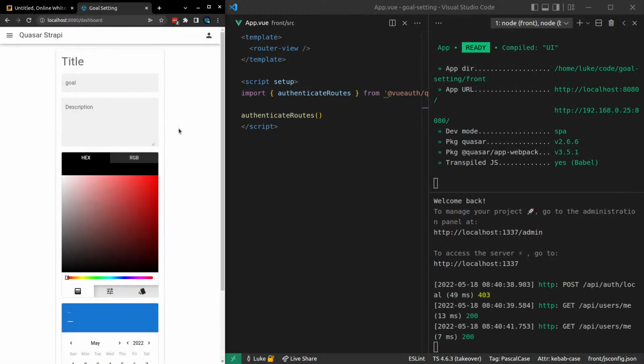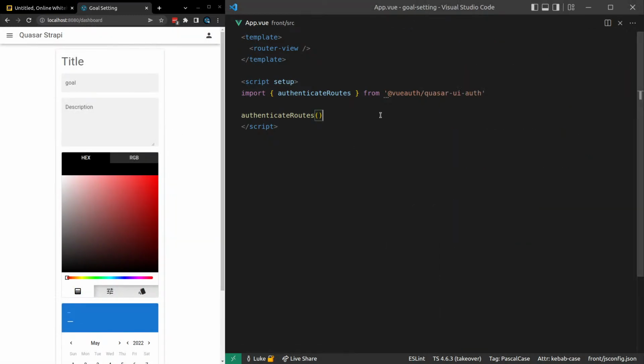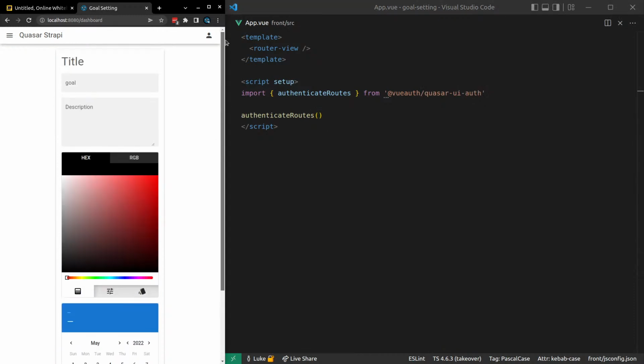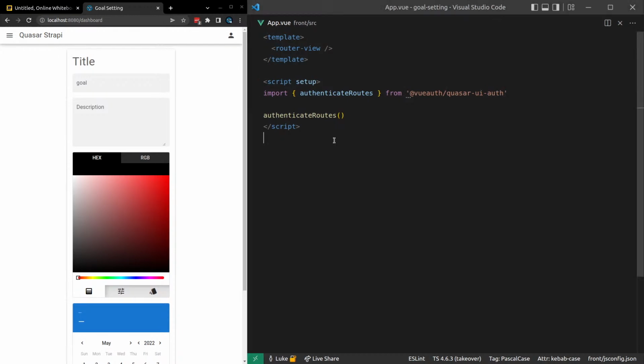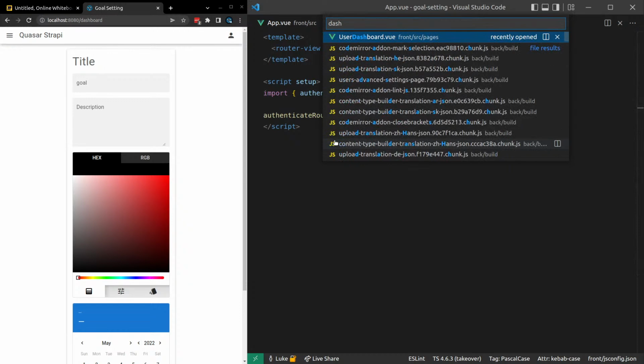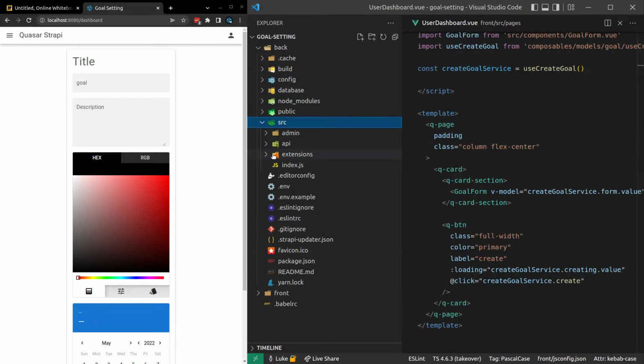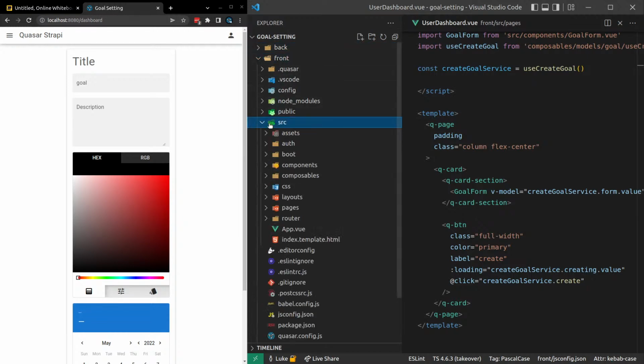All right, looks like I am logged in now. Okay, so what's this going to look like? I'm imagining, for starters, let's just make it so that it displays all of our goals. So we'll go to the dashboard, use a dashboard, and I want to have a component for displaying all of the goals. So let's go into source,